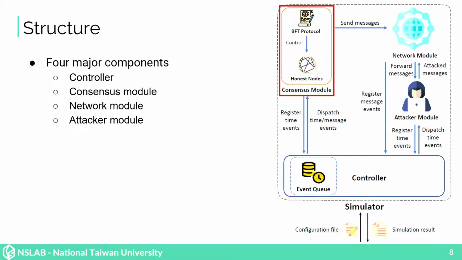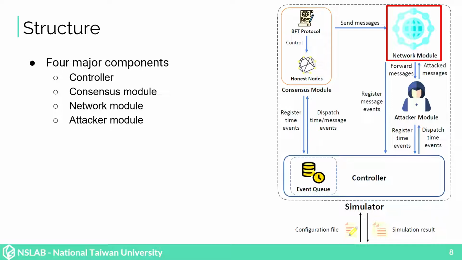The second one is the consensus module. This is where the BFT protocol lies in, and it controls the behavior of honest nodes. When nodes need to send messages to each other, they deliver their messages to the network module, which is the third component. The network module determines the latency of each message, passing the messages to the attacker, and finally delivers the messages to the controller as message events.